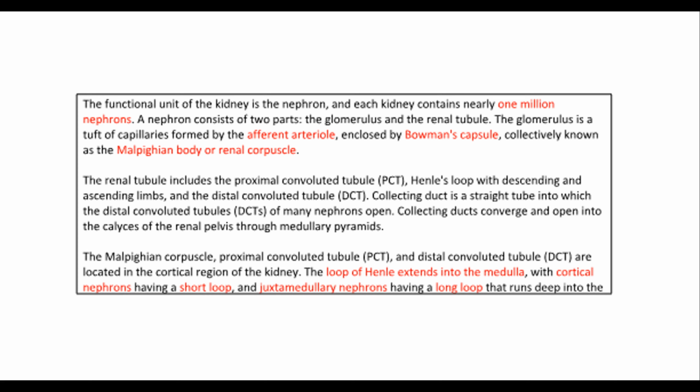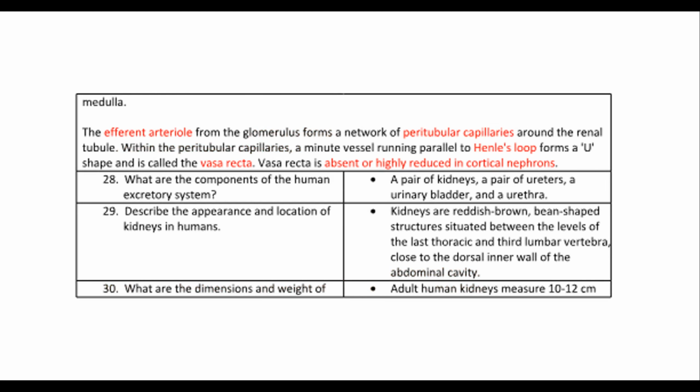The Malpighian corpuscle, proximal convoluted tubule, PCT, and distal convoluted tubule, DCT, are located in the cortical region of the kidney. The loop of Henle extends into the medulla, with cortical nephrons having a short loop, and juxtamedullary nephrons having a long loop that runs deep into the medulla. The efferent arteriole from the glomerulus forms a network of peritubular capillaries around the renal tubule. Within the peritubular capillaries, a minute vessel running parallel to Henle's loop forms a U shape and is called the vasa recta. Vasa recta is absent or highly reduced in cortical nephrons.